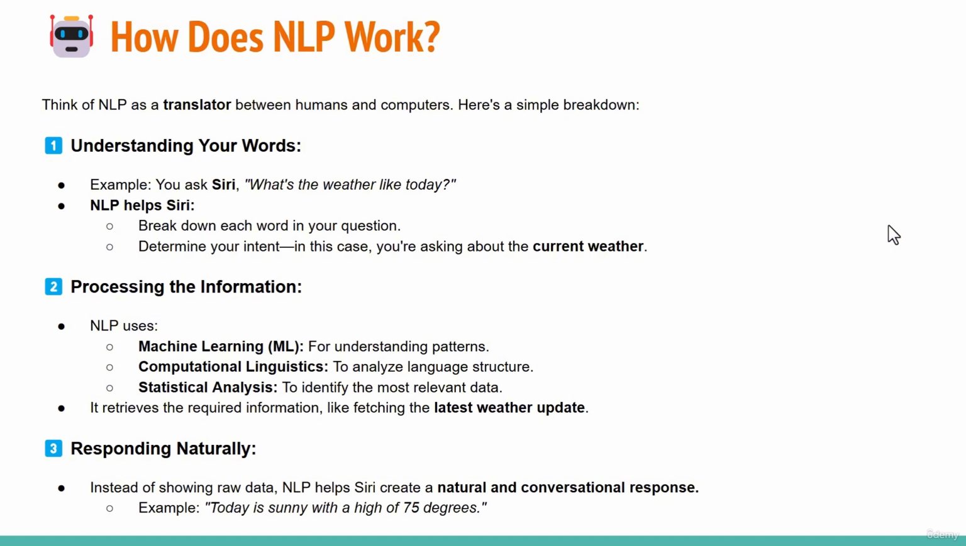NLP then uses the three components we discussed earlier: machine learning, computational linguistics, and others to fetch the required information, such as the latest weather data. It then converts this data into a human form, turning it into a natural and conversational response, and tells you, for example, today is sunny with a high of 75 degrees. It gives you the answer in a way that feels natural, like a human interaction.